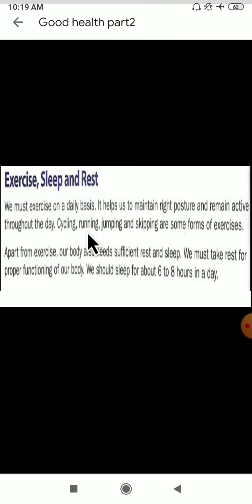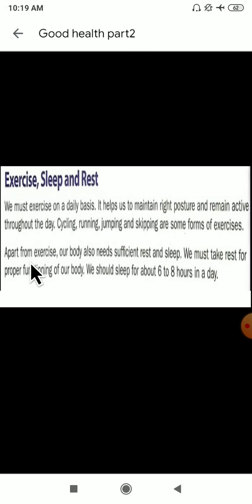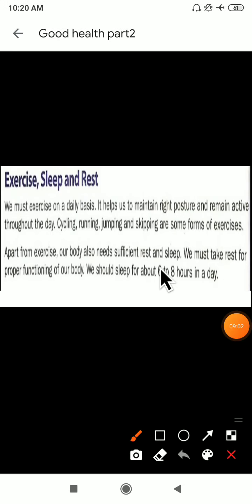Let us see the next one. Apart from exercise, our body also needs sufficient rest and sleep. Dear students, not only exercise, even our body needs rest and sleep also. Rest and sleep are also very important in our regular life. Without rest and sleep, our health will not be in a good condition.